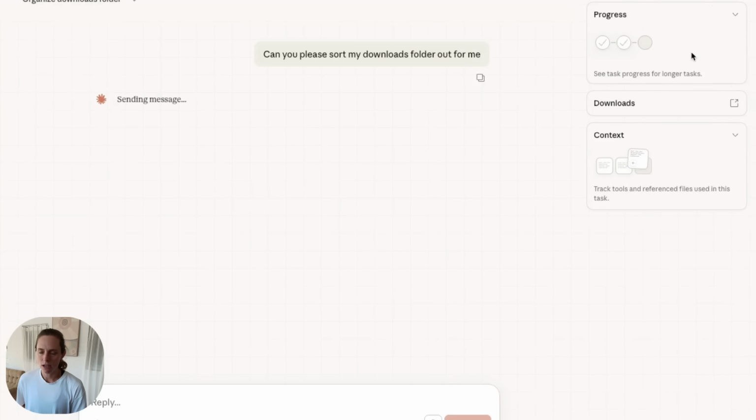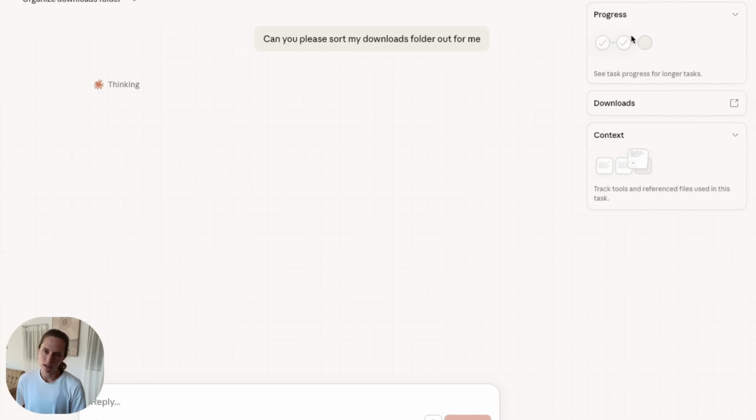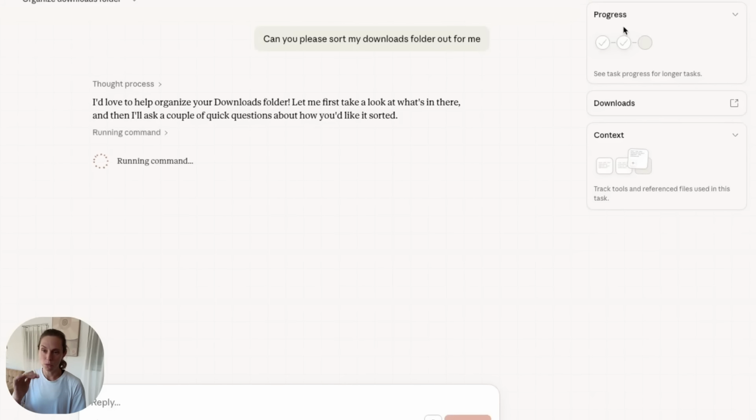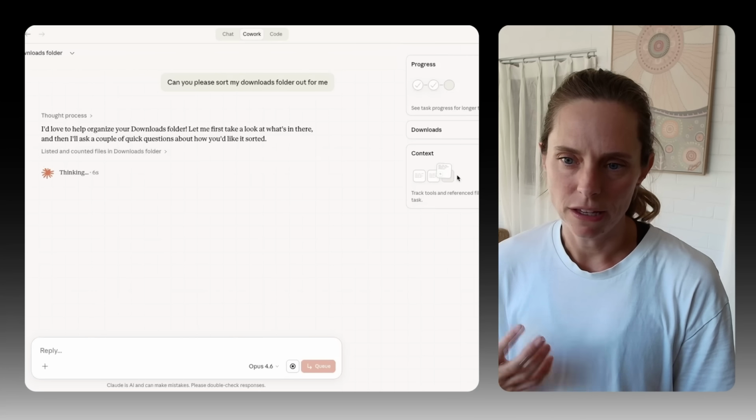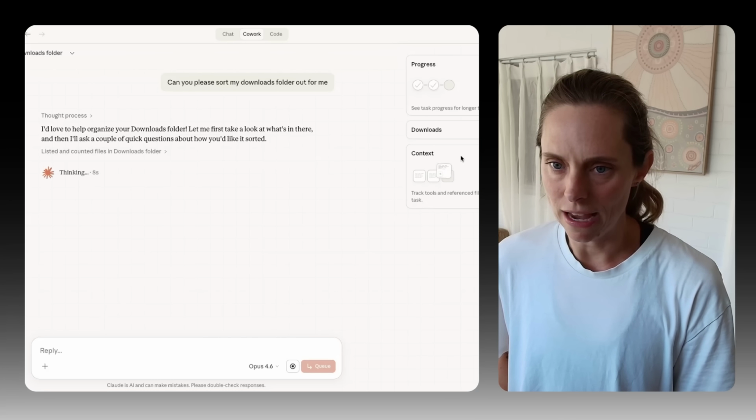It will create a to-do list over here where it kind of plans out what it's going to do and then works off that to-do list. Here, folders and files that it has access to, and then any context here. So if you're working on maybe a marketing activity, you could have brand voice guide, content pillars, all of that sort of stuff in that context here.